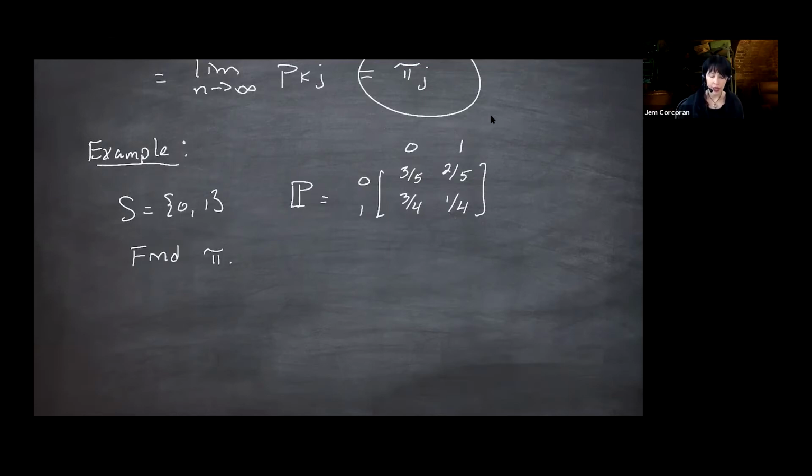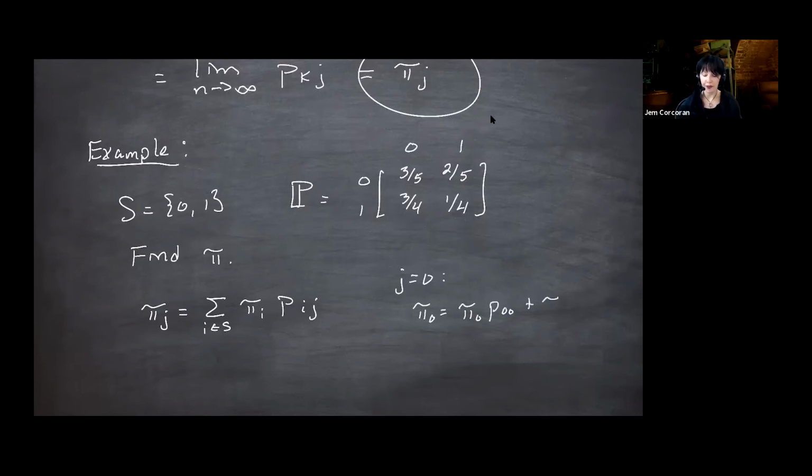If you look at the stationary equation, which right after this example I will rewrite with a matrix and vector, then if you do this for j equals 0 and realize that you're only summing over two things, you get pi 0 equals pi 0 p 0 0 plus pi 1 p 1 0.